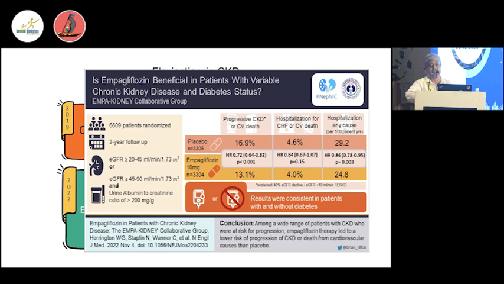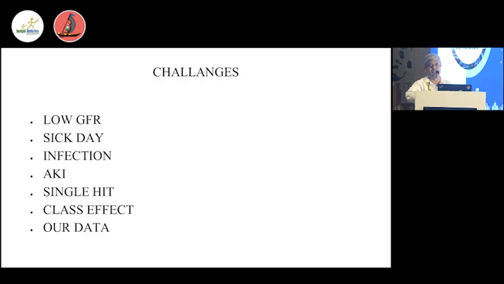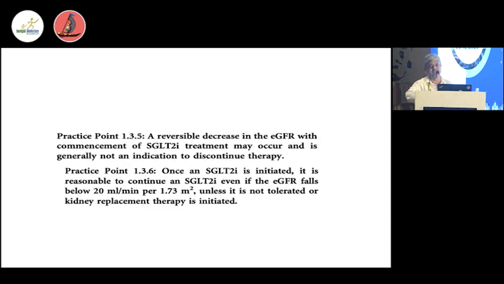over the last 20 years or so, we have known that ACEs and ARBs are not enough for preventing mortality in such patients. So came the era of the gliflozins, and for the first time all bodies recommend treating patients with type 2 diabetes and CKD. The difference between ACEs, ARBs and SGLT2 inhibitors is that you can prescribe SGLT2 inhibitors in a patient who has not developed kidney disease, to prevent the development of kidney disease.